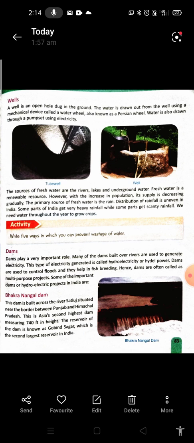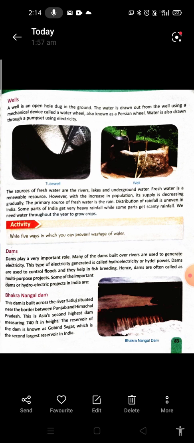Next is the Damodar Valley Dam. This dam is built across the river Damodar in Bihar. It was initially constructed to control floods, for irrigation, power generation and transmission of electricity for the state of Bihar and West Bengal. You can see the picture of Damodar Valley project on the top right hand side of your book, page number 84.